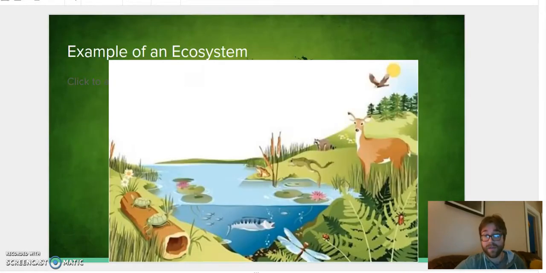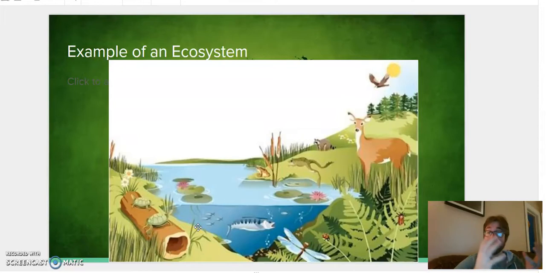So here's a great example of an ecosystem. We have non-living parts and living parts together. Community with its non-living parts. So we've got a population of turtles here, a population of frogs, a population of fish, a population of grasses and ferns, all those working together with water, with the temperature, which is a non-living factor, and with the soil. So, ecosystem: living parts, non-living parts.